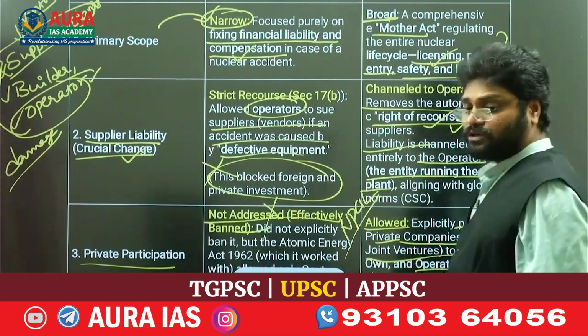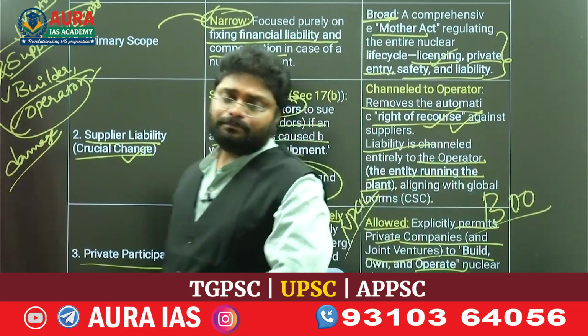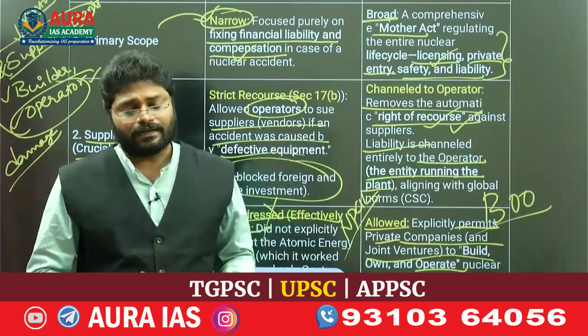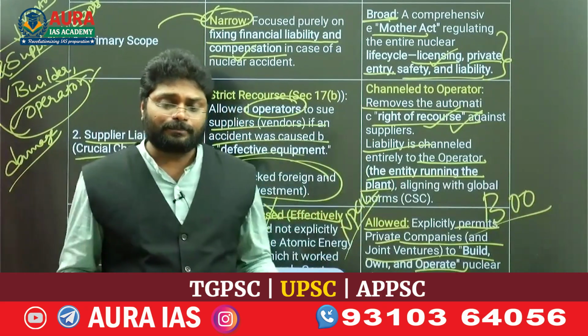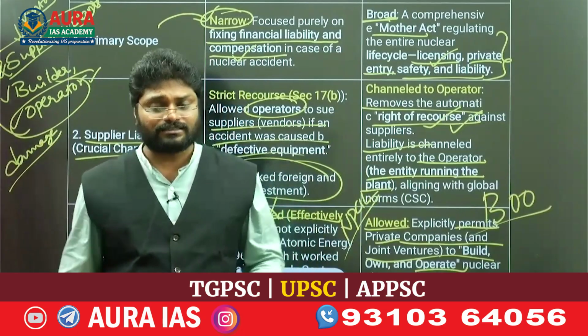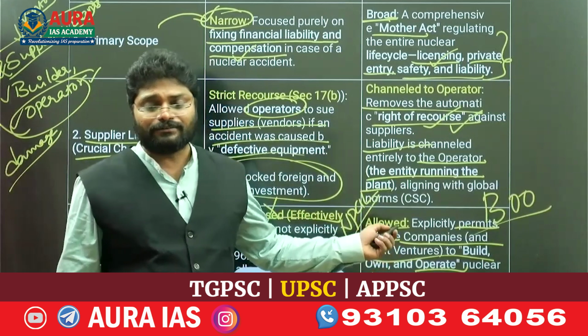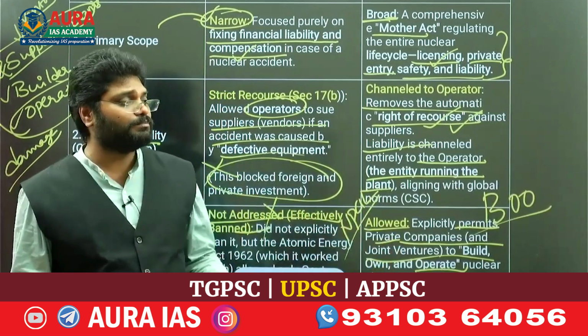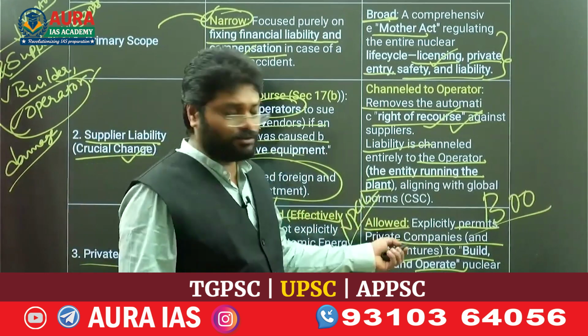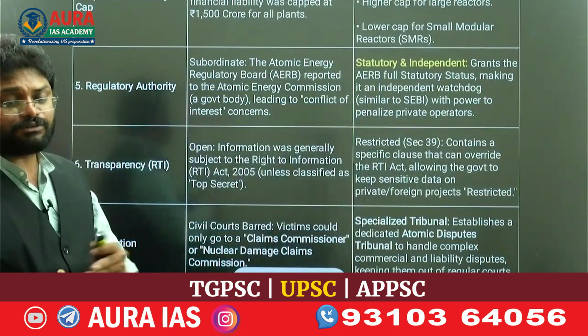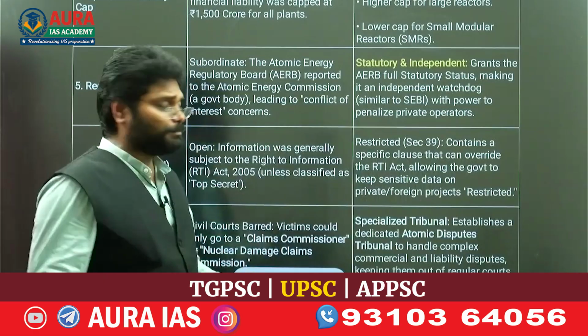So the government role is nominal. Why? Because private entities have larger sums. Government alone cannot build all the nuclear plants to meet that 100 gigawatts of capacity. So here it allows private companies to pool their resources to build, operate and maintain the nuclear power reactors. So this is how the transformation happened from government to private players.